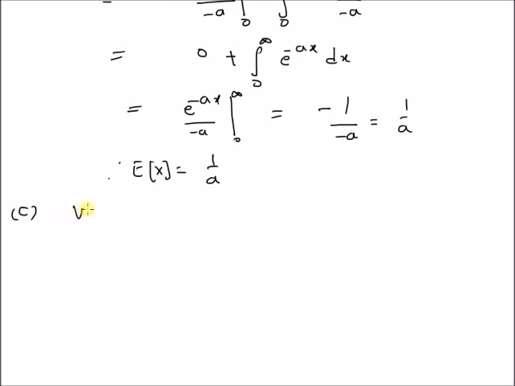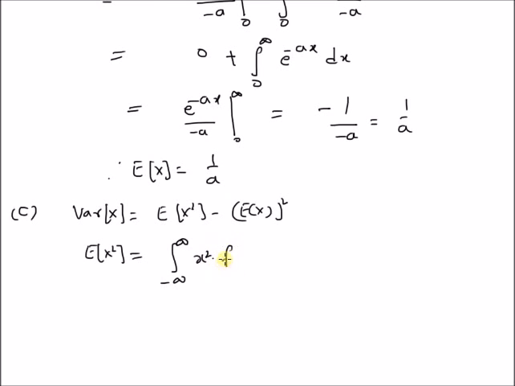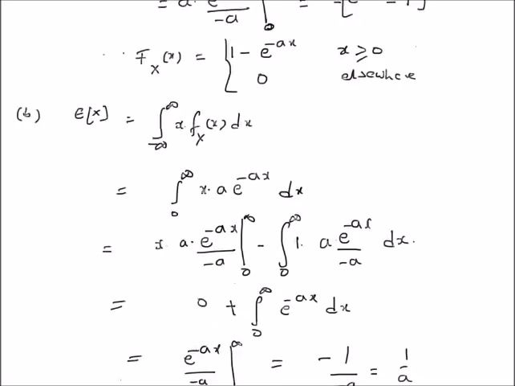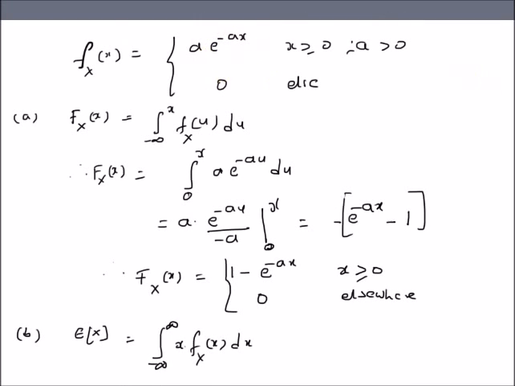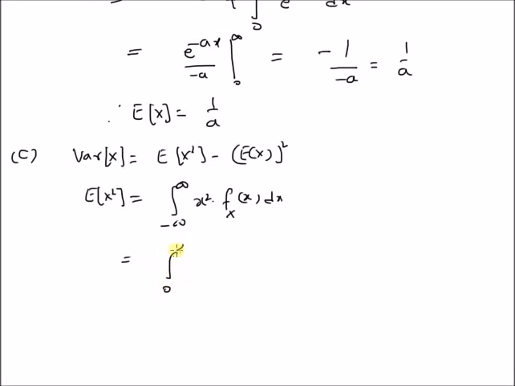Next we want to find the variance of this random variable. The variance of a continuous random variable is defined as the difference between the second moment and the square of the first moment. We already know that E[X] is 1 by a. So we want to find the second moment, E[X^2], which is by definition the integral from minus infinity to plus infinity of x^2 multiplied by the PDF dx. Using the PDF of the exponential random variable, we have the integral from 0 to infinity of x^2 a e^(-ax) dx.